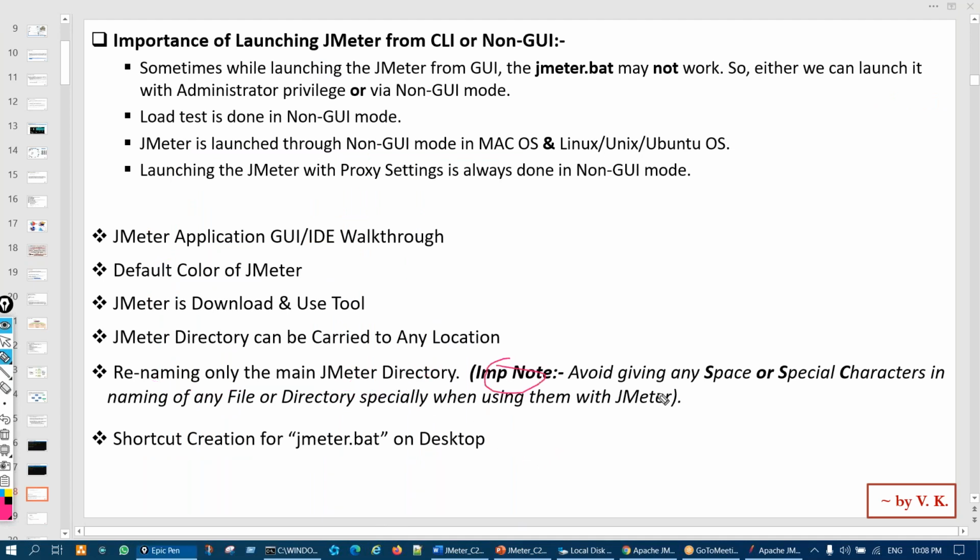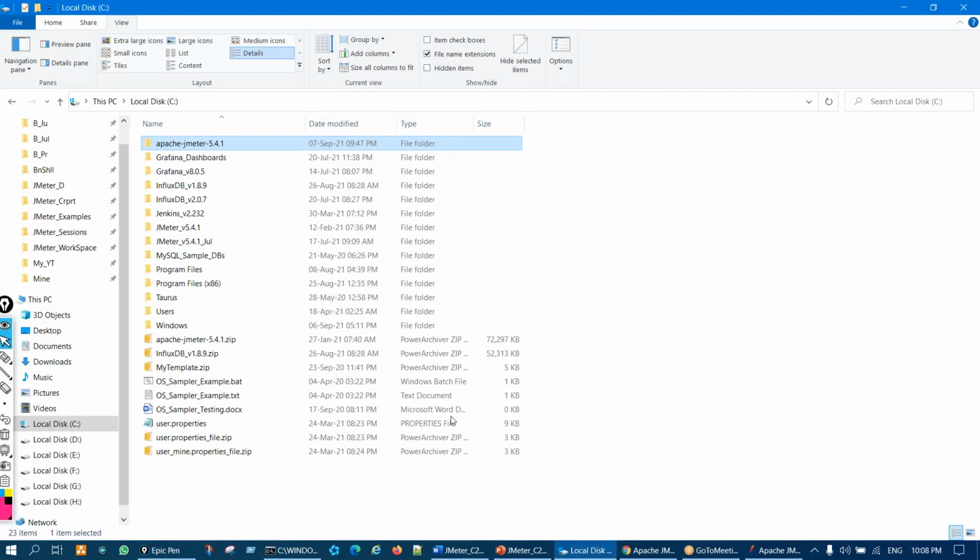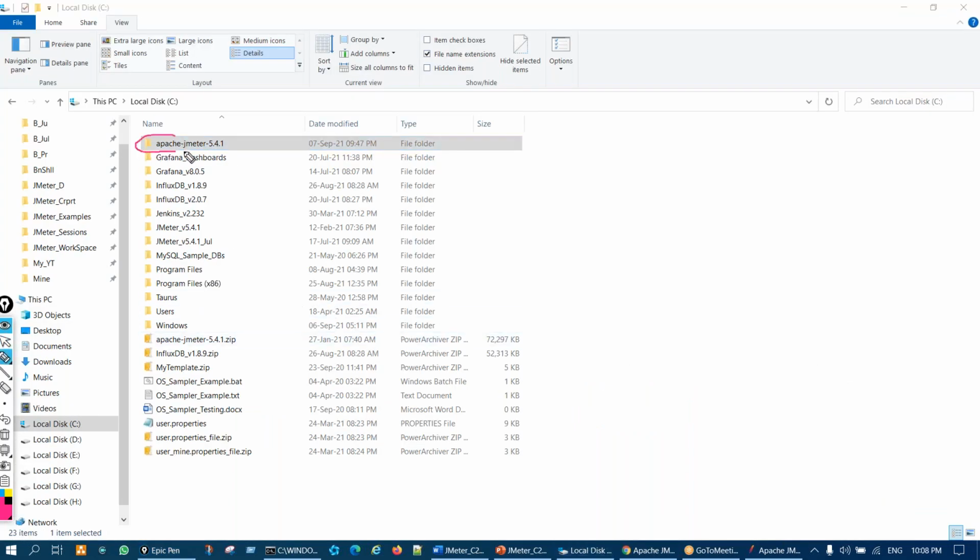Okay, but while renaming, remember one thing: avoid any space or special character in the naming of any file or directory, especially when you are using it with JMeter, right? So let us say this is the JMeter main folder name, or we say directory name. I see it's very big, so I can make it short.